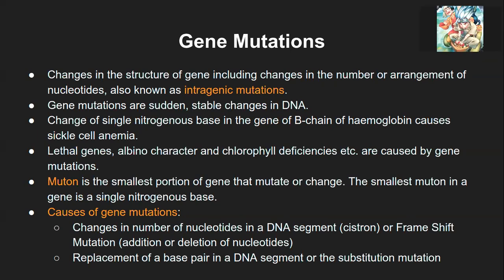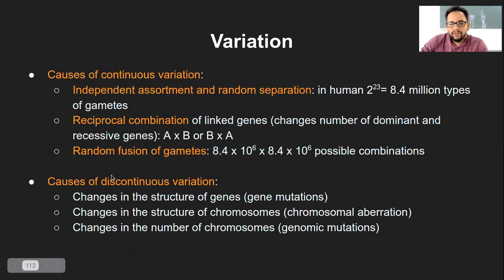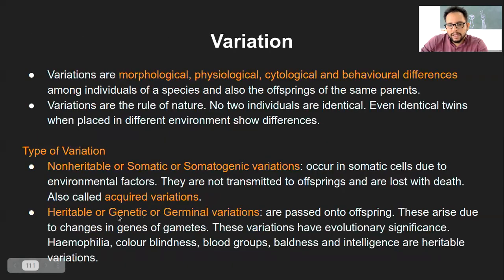So, there are so many cells, right? Even if the gene changes in one cell, how will it make a difference? These mutations we are talking about are heritable variations, or germinal ones.